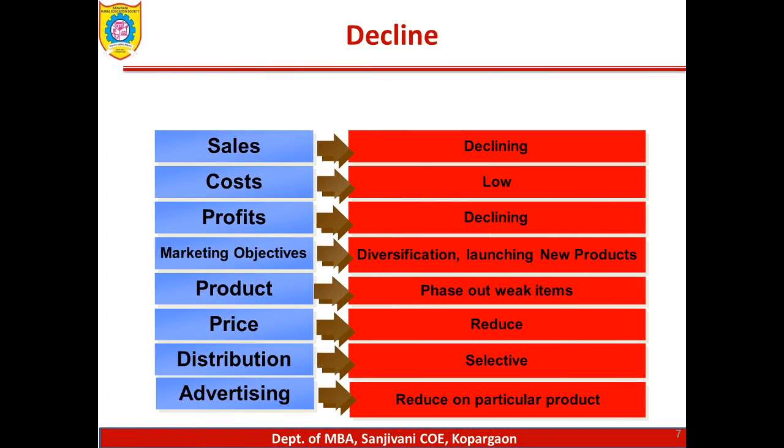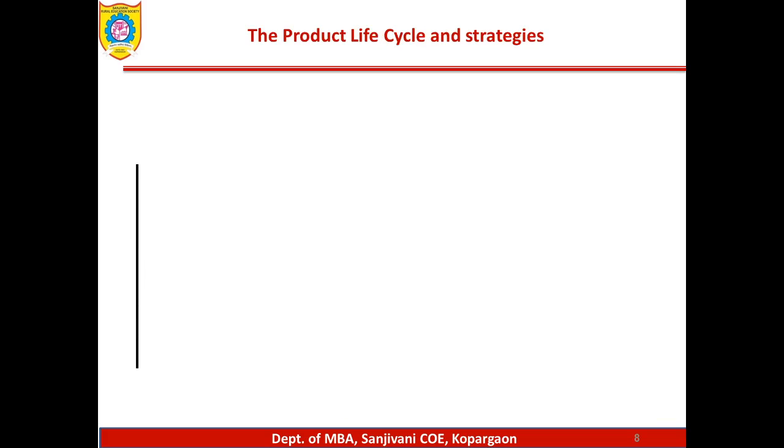In the decline stage, sales start declining, cost is also low, and profits also start to decline. At this stage it is very important to take decisions on whether we should withdraw the products, diversify, or even launch new products under the product lines. Then phase out the weak items in the product, and reduce the price. You can think about selective channels of distribution for that product. And for advertising, reduce it for that particular product. It is very important to understand these product life cycle strategies.